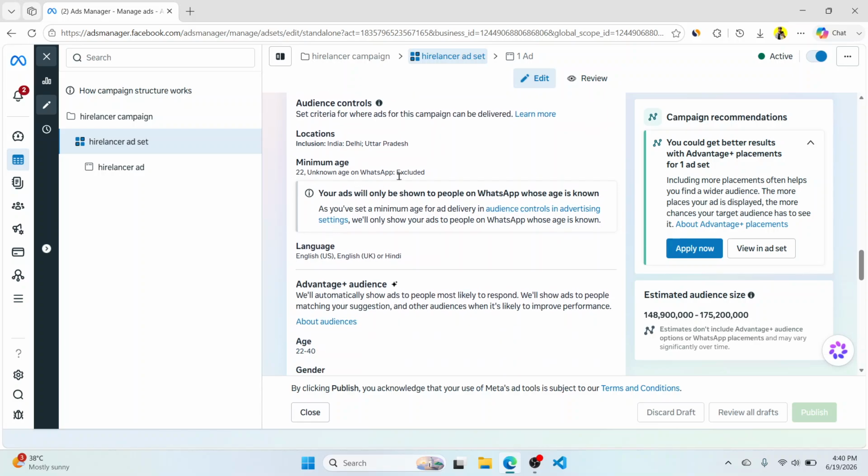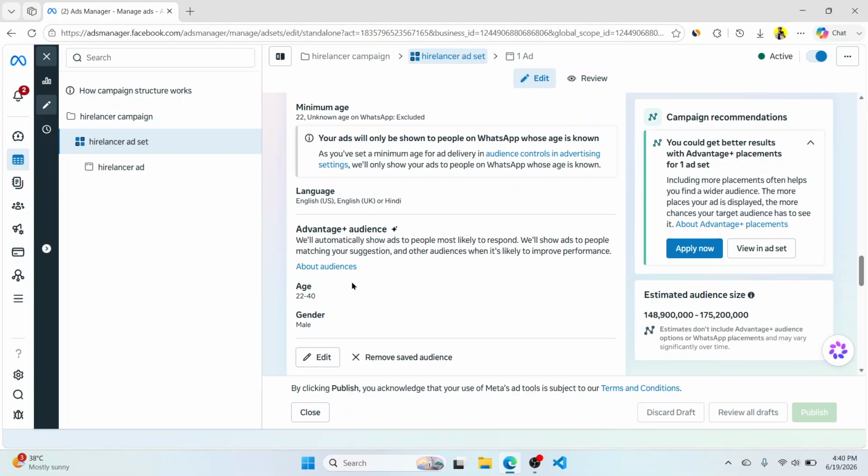I selected the minimum age as 22 only, because I think that is the baseline for this kind of work, like websites, because I know these niches. Languages, I selected English all. When I select English all, I get US and UK English, and then the Hindi language, because the advertisement itself is in Hindi.